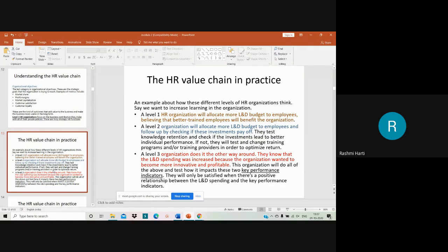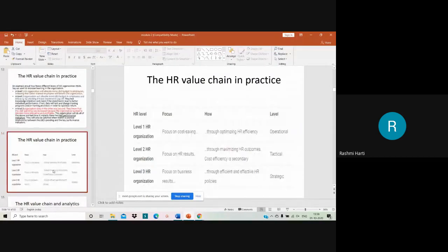I have given the training, and I have also seen that yes, people are retaining that training and implementing it at the workplace, but if it is not contributing towards profit and sales maximization, wealth maximization of the organization, then it is of no use. That is what level 3 says. Your HR department is efficient, your HR department is effective, but there is no outcome. That should not happen. So level 3 organizations or HR departments see to it that there is an impact to the organization also.